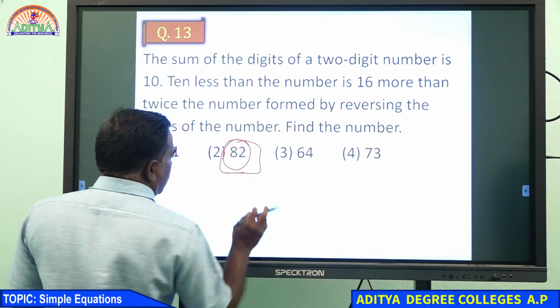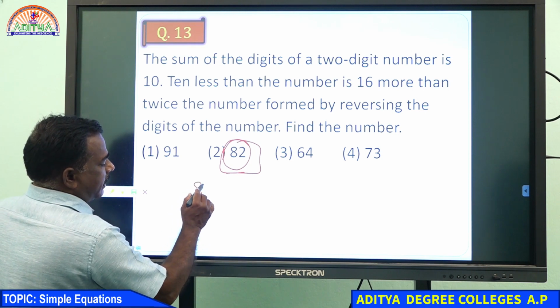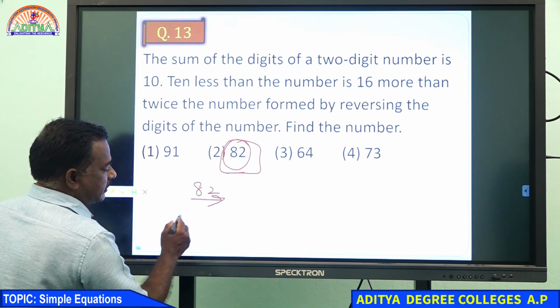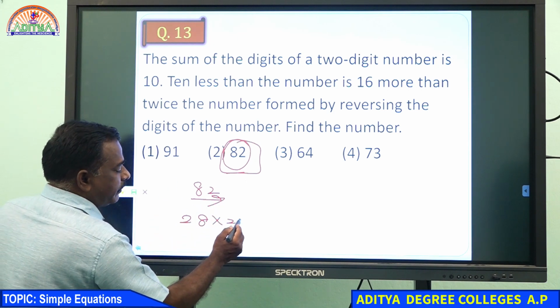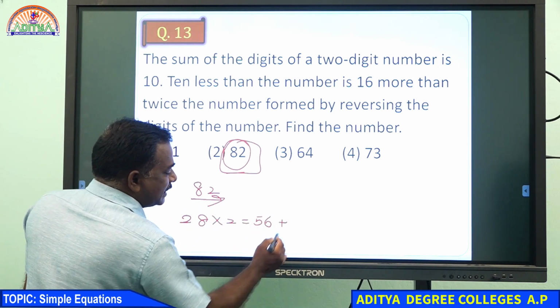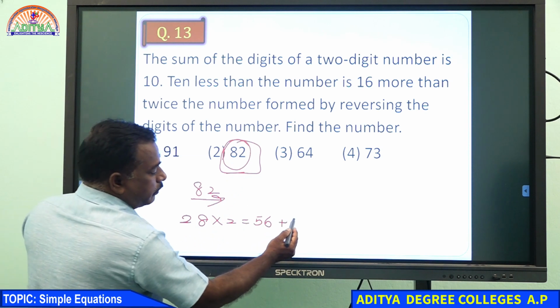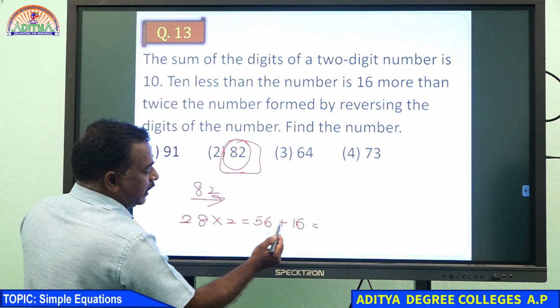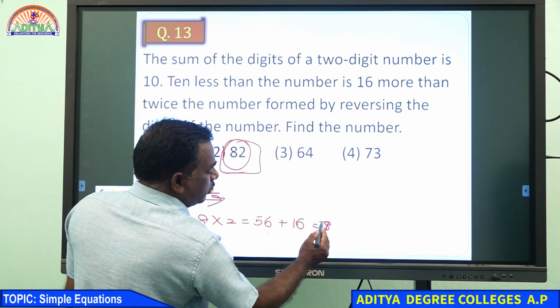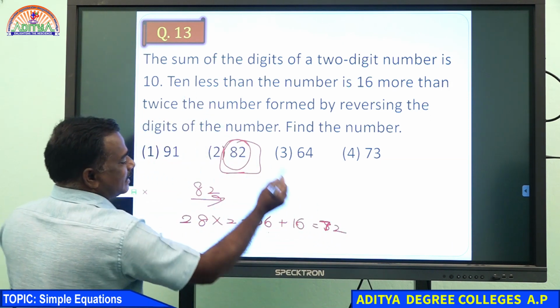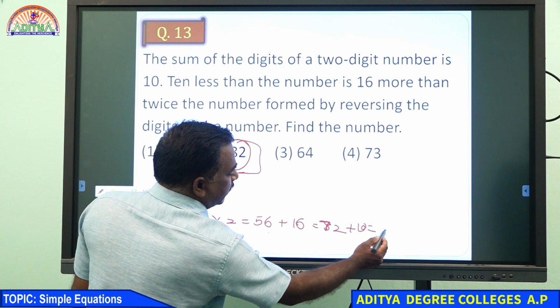Some of you don't know, I think. 82, I take the number. Reversing the digits, 28. Doubling it, 56. 16 more, 72. And 10 less, that is 82.